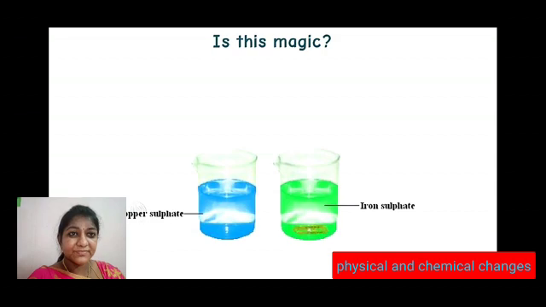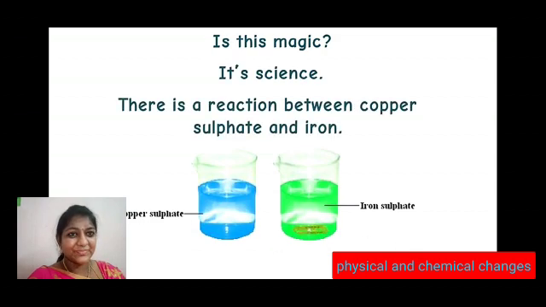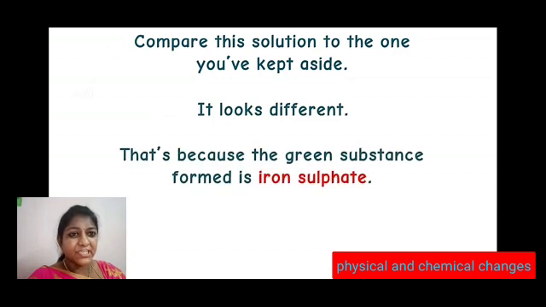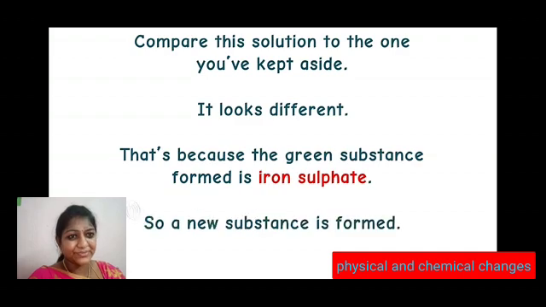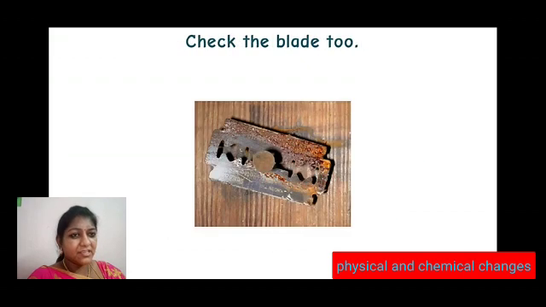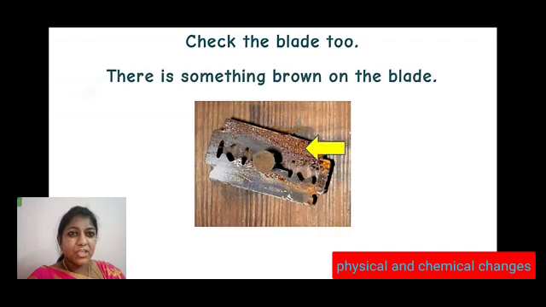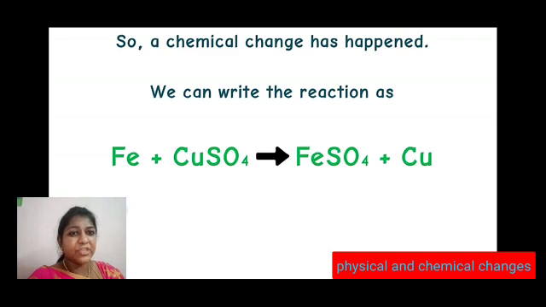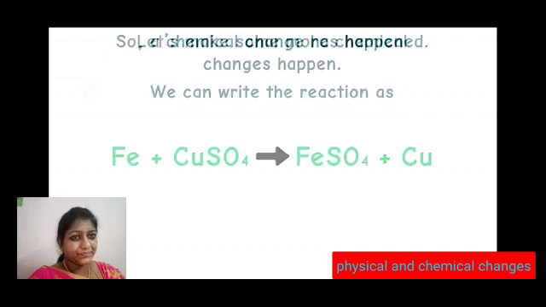Is this magic? It's science. There is a reaction between copper sulfate and iron. Compare this solution to the one you have kept aside. It looks different. That's because the green substance formed is iron sulfate. So, a new substance is formed. Check the blade too. You would find a brown deposit on the blade. That's copper. So, a chemical change happened. We can write the reaction as Fe plus CuSO4 gives rise to FeSO4 plus Cu.